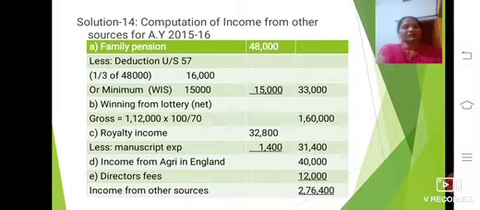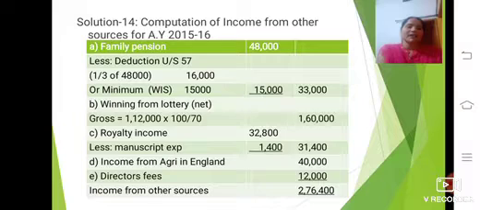The rate of deduction on winning from the lottery is 30%. So when we are grossing up, the net amount given here is 1,12,000, and we multiply by 100 divided by 70. So the gross amount of the winning from the lottery is 1,60,000. Take it directly in the outer column.